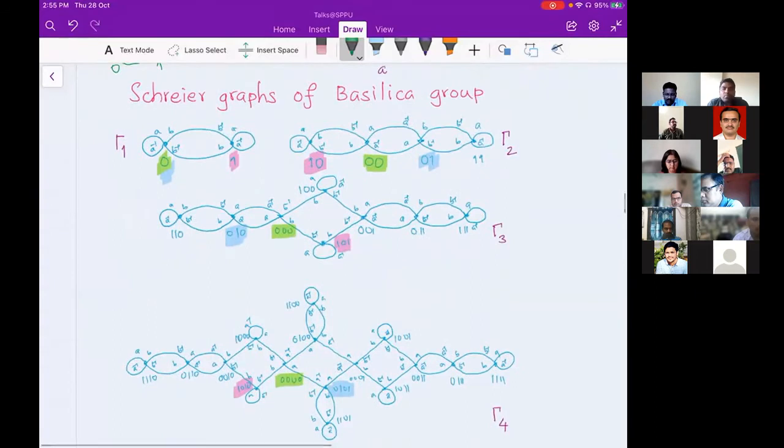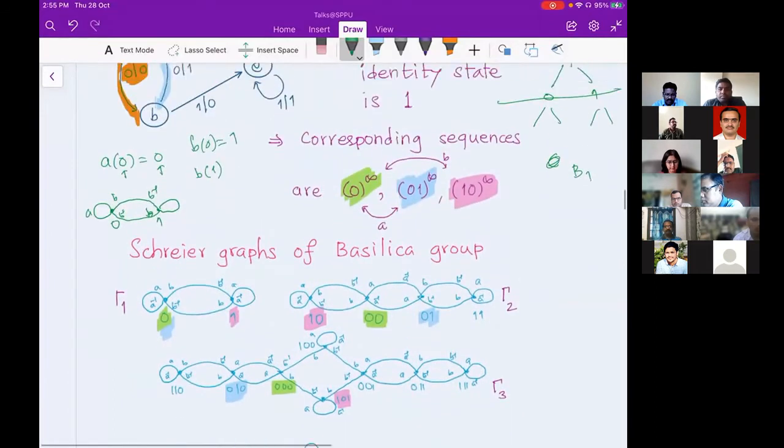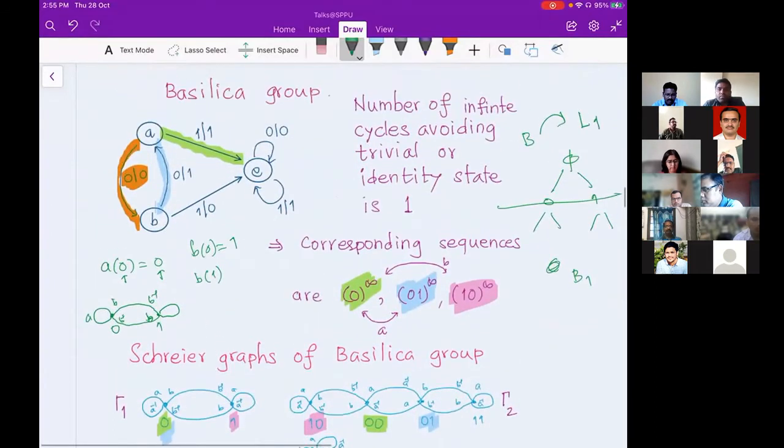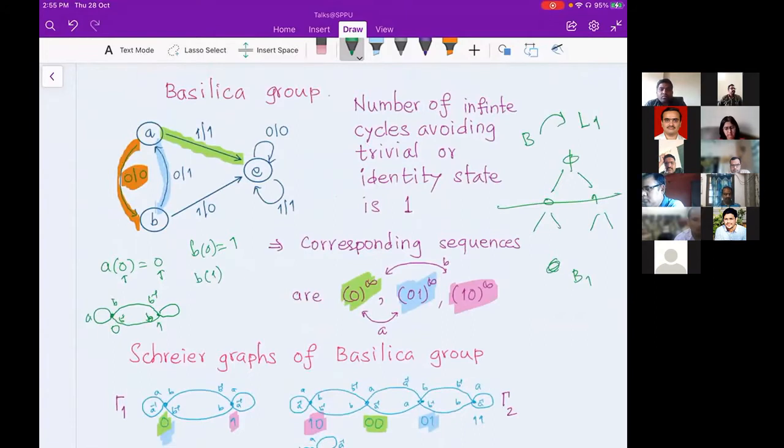Okay. So yesterday I defined a class of groups which we call groups generated by bounded automata. And I showed a diagram of a portrait, and how at every level you have a bounded number of the sequence. So there is a sequence, and that sequence is bounded, and therefore we call it a bounded group. That is one interpretation. The other interpretation is interesting.